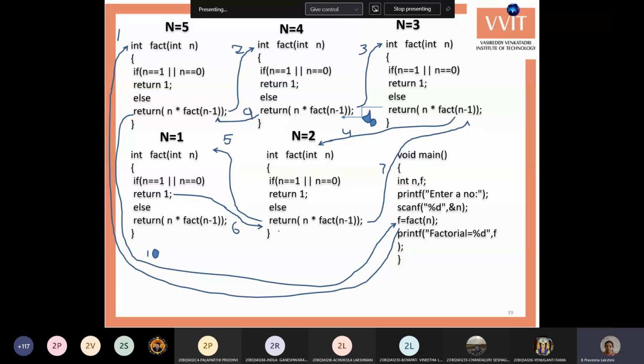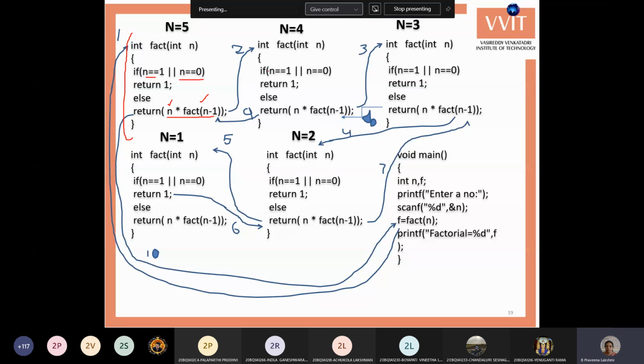Next, a recursion example: finding the factorial of a given number. We know this is the function for the factorial. fact of int n: if n equals 1 or n equals 0, then return 1, else return n into fact of n minus 1, the current number into the factorial of the remaining numbers. That is 5 into 4 factorial, and again 4 into 3 factorial, 3 into 2 factorial, 2 into 1 factorial. Like that, every time it takes the number and the factorial of its next number.